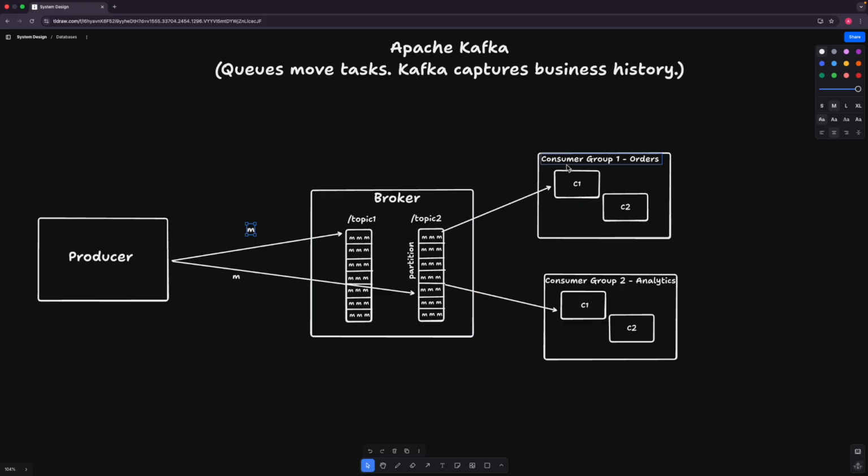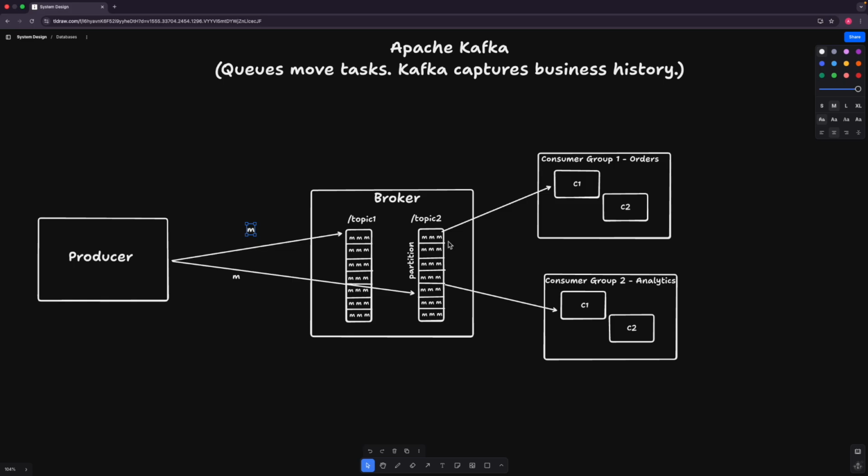Now from the consumer side, let's say we have two consumers. In that case every consumer will be assigned to one partition, and from that partition only it will consume. If we have more consumers in one group than partitions, then the extra consumers will sit idle, because Kafka makes sure that one consumer consumes messages from only one partition, and this is how it is able to manage high throughput.